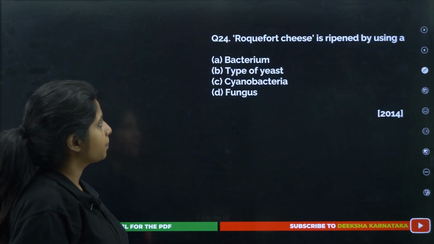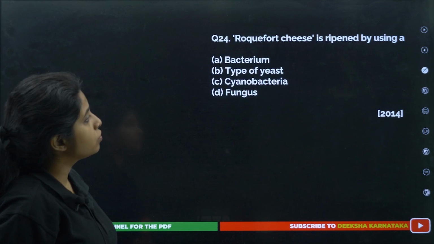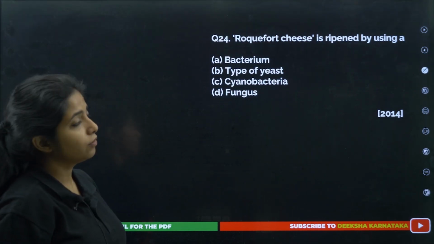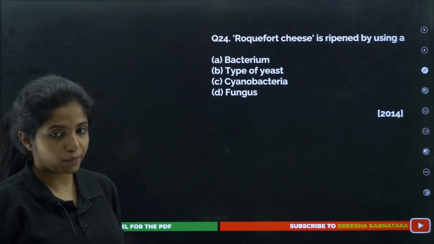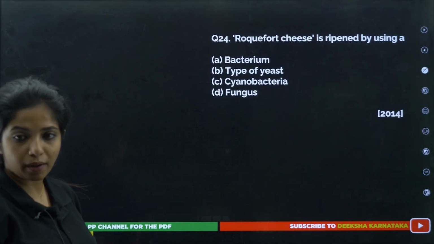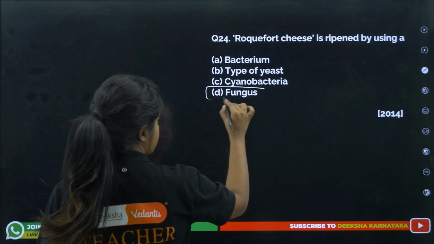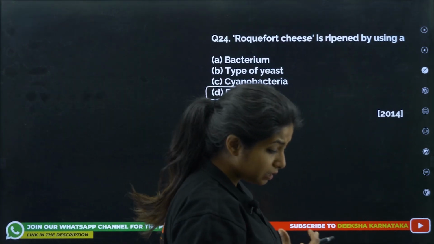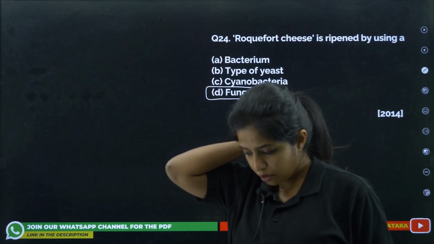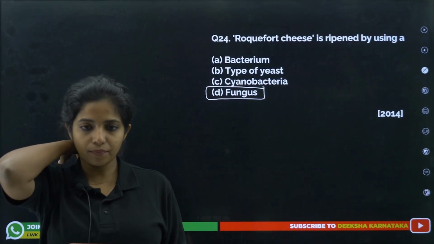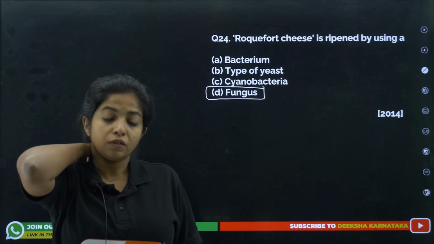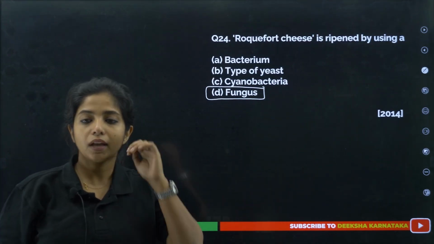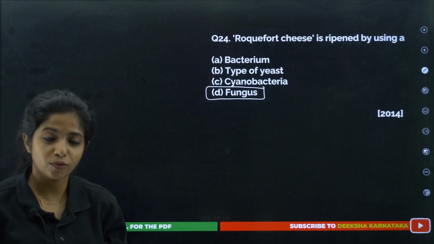Cool. Next, Roquefort cheese is ripened by using what? Bacterium, type of yeast, cyanobacteria, fungus. Again, the same question in a different format. Bacterium, no. Type of yeast, no. Cyanobacteria, no. It's a fungus. Yeast is also a fungus, but it's not a type of yeast that was being used. It was Penicillium, some other type of Penicillium, not notatum. Penicillium is a fungus, you know, right? It is responsible for ripening of Roquefort cheese.